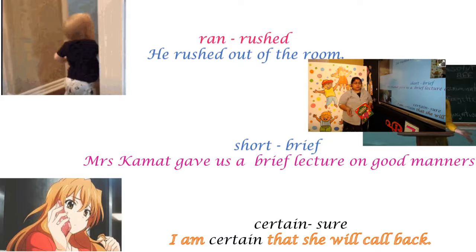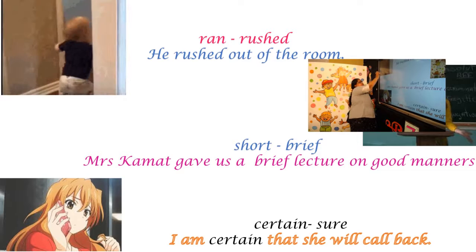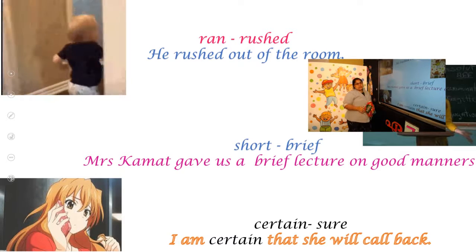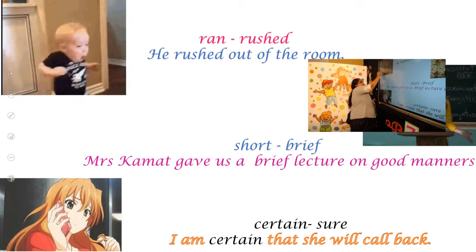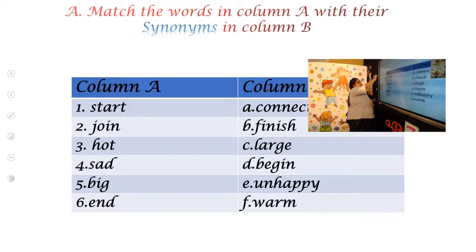In Malayalam, we will call it Pariyaya Padangal. So you have to learn these words. Somehow you have to learn them by heart. These are words with the same meaning, right? So we have learned a number of words now. We have studied synonyms, and now we have one more new word to learn. What is that? Antonyms.